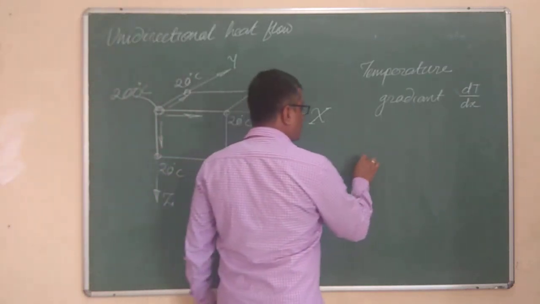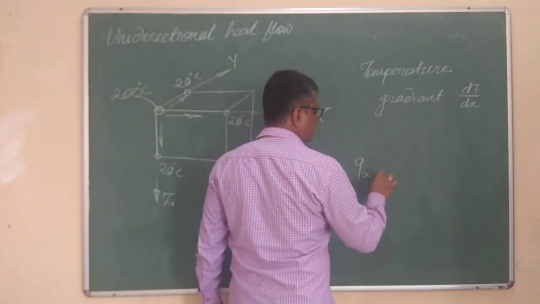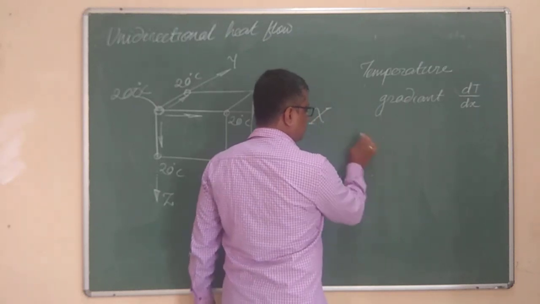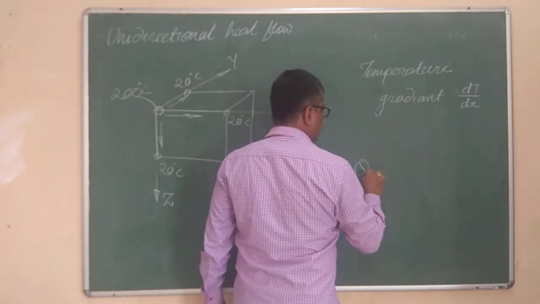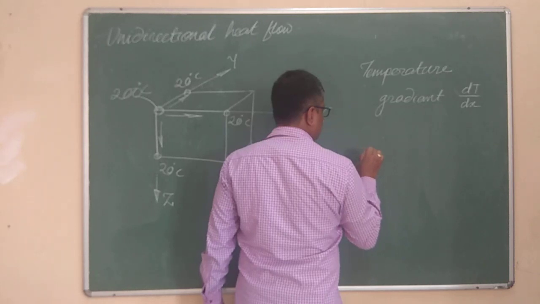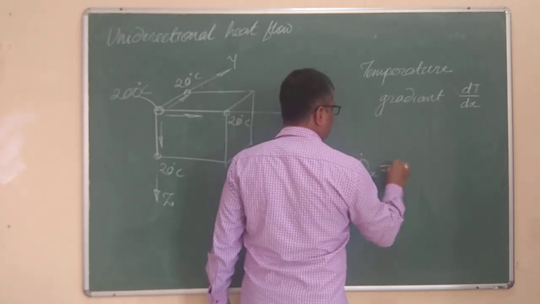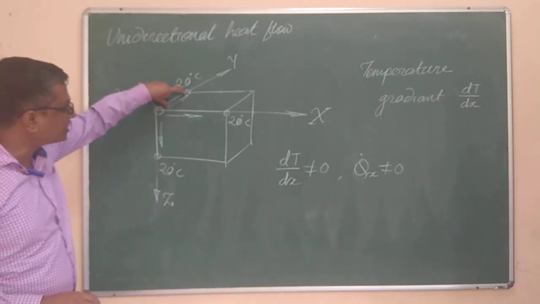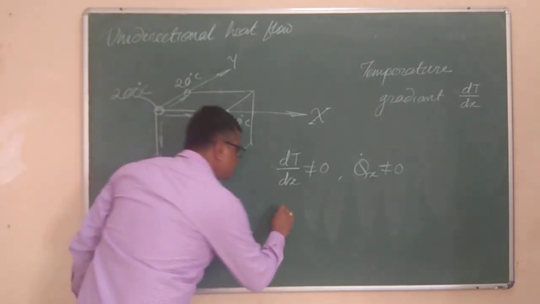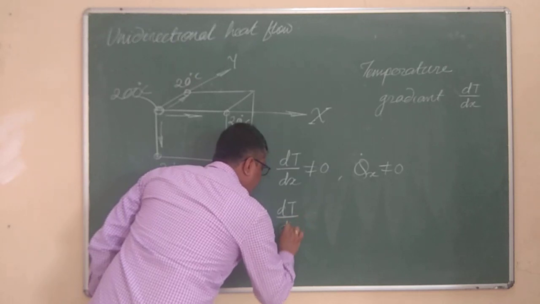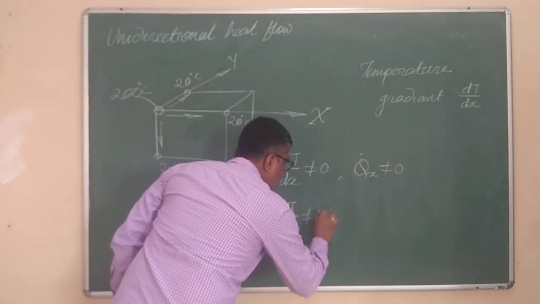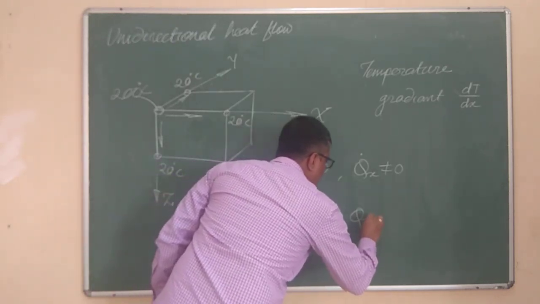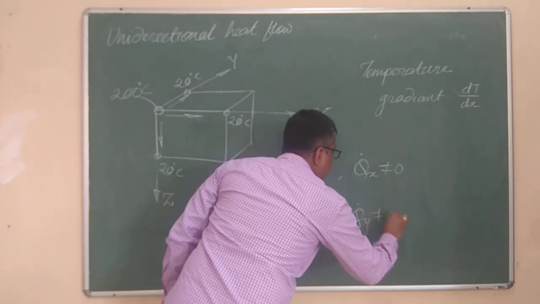So there will be some heat flow in the x direction. I say it is not small q, capital Qx dot will not be 0. In case there is a temperature gradient along the y-axis, it means dT by dy is also not equal to 0, so Qy dot will also not be equal to 0.